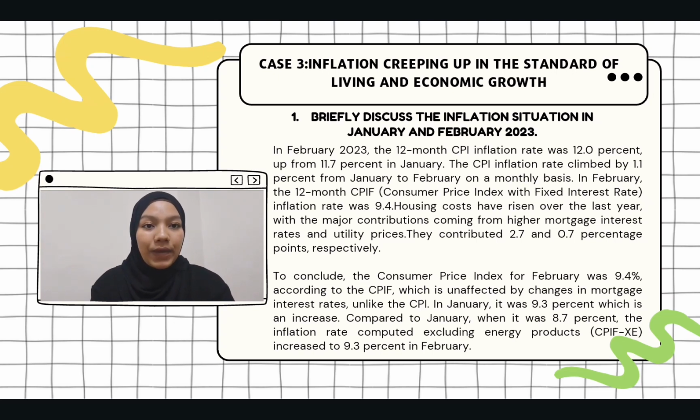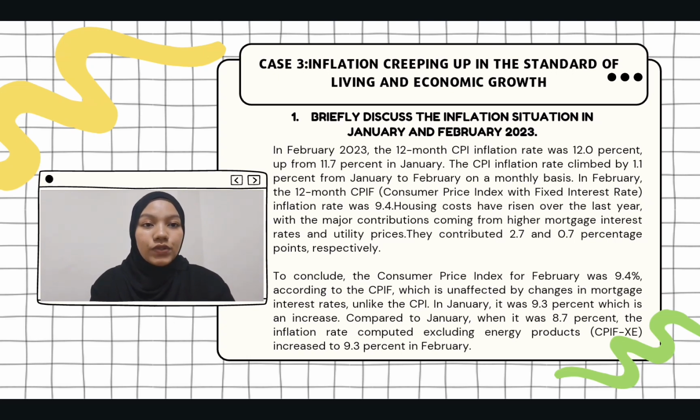The inflation rate was impacted by a broad increase in food prices, with milk, cheese, eggs, and vegetables contributing the most. Also, housing costs have risen over the last year, with the major contribution coming from higher mortgage interest rates and utility price. They contributed 2.7 and 0.7 percentage points respectively. In addition, there have been price rises in recreation and culture, including package holidays. Price rises for restaurant visits, lodging, furnishing, and household goods were also reported. In February, car prices increased, as did personal care price.